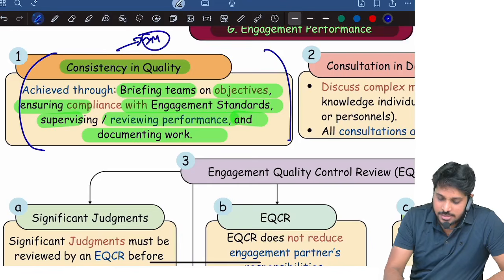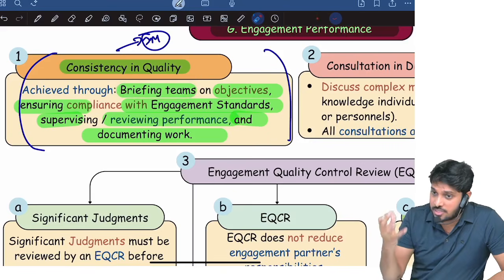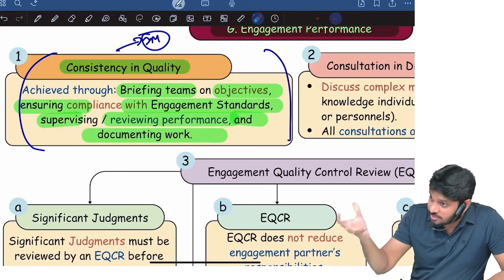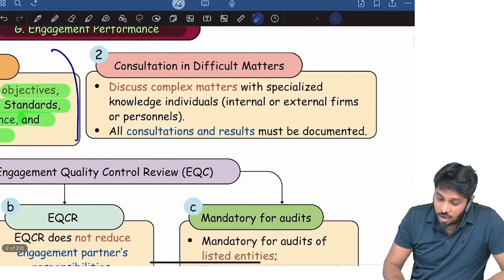This itself can be asked as a 3 marks question. How can consistency be achieved? By briefing the team about what work it is, what is the objective of the work, what are the processes to be performed, and supervising them, reviewing whatever they are performing, and documenting the work. All this I need to check.